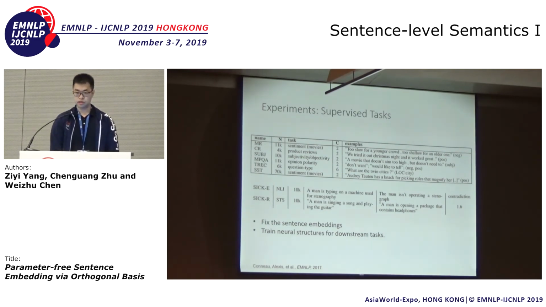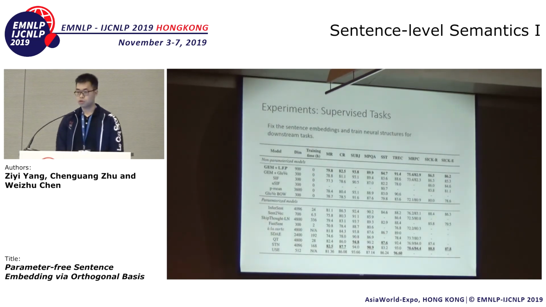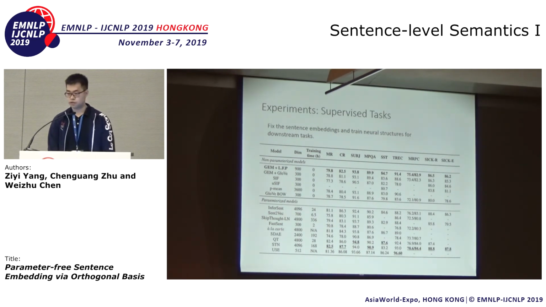What we do here is generate a sentence embedding for this sentence, fix the sentence embedding, and then train the neural structures for these downstream tasks. Our model achieves the state of the art among the non-parameterized models. It also beats the tough to beat baseline by significant margins, and it shows really competitive results even compared with those highly parameterized counterparts with even billions of parameters.